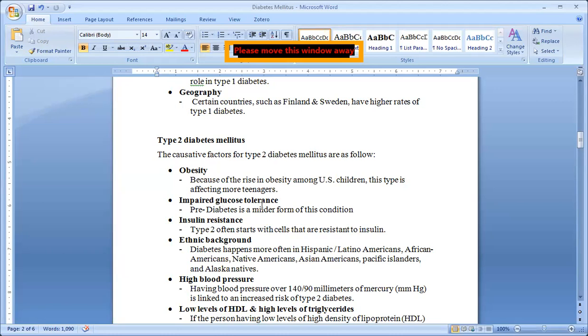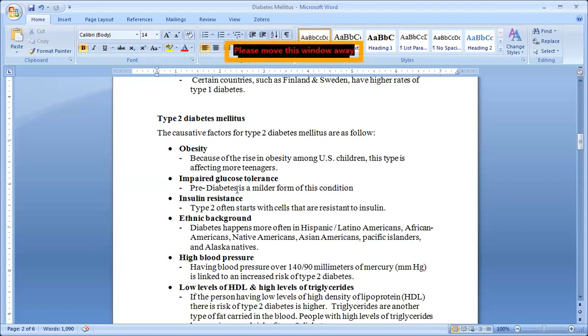Okay, impaired glucose tolerance, that is pre-diabetes, the mild form of the condition. Sometimes the glucose is not tolerated, so that is the pre-diabetes condition, the mild one. Here the glucose level is a little high. Okay, a little high, that is pre-diabetes.